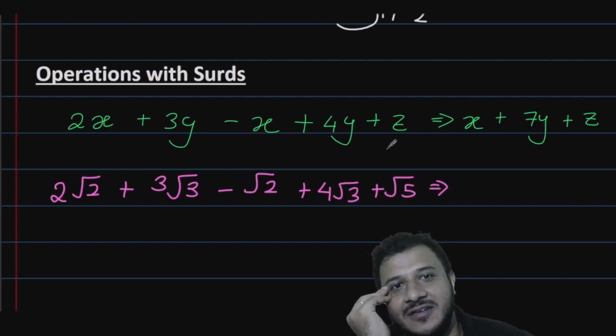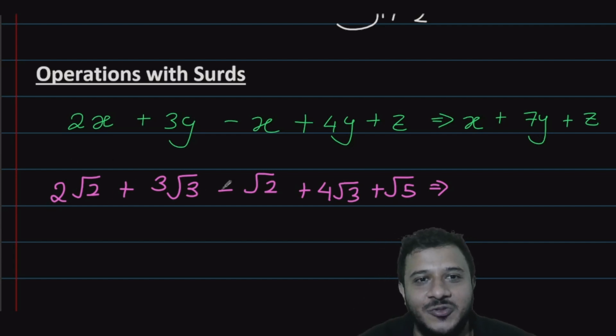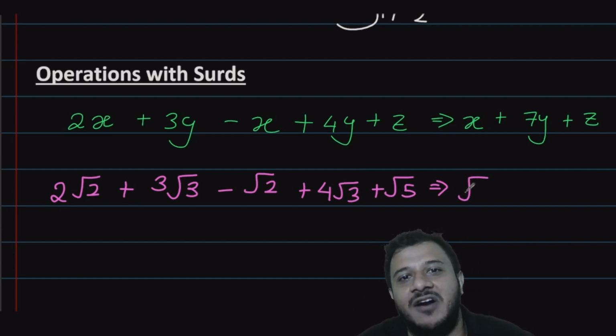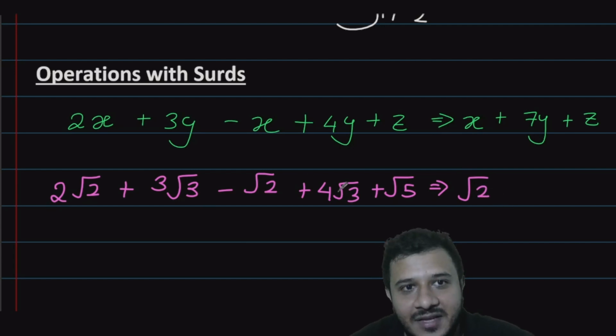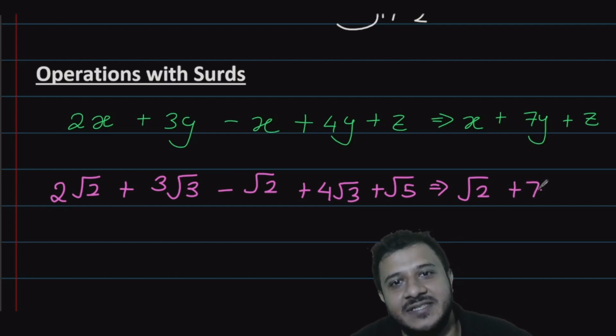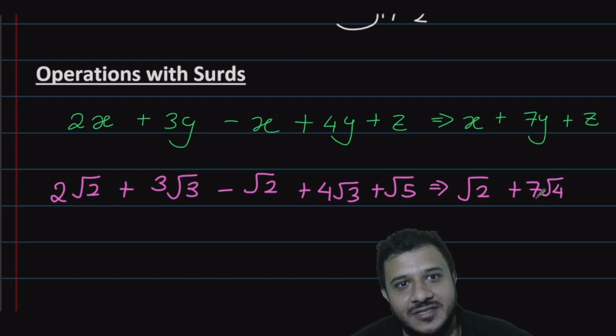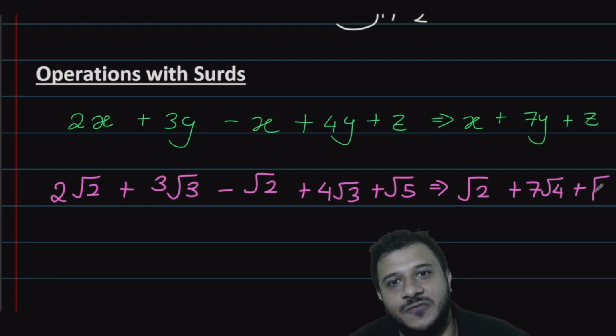Do you guys get it? So instead of z, I use root 5. Instead of y, I use root 3. Even here, 2 root 2 minus root 2 will be just 1 root 2. We don't write 1 there. 3 root 3 plus 4 root 3 will be just 7 root 3. And then just a root 5 by itself.